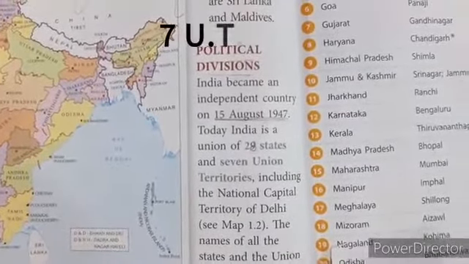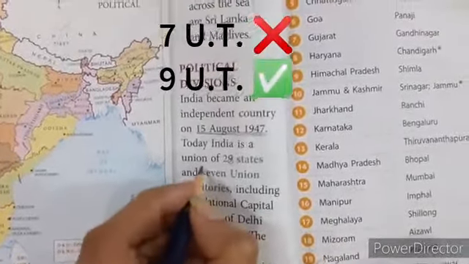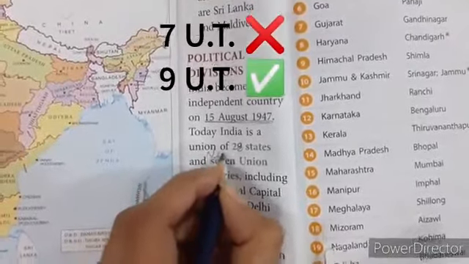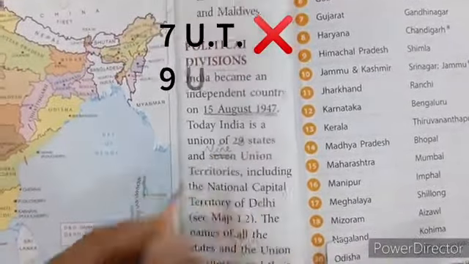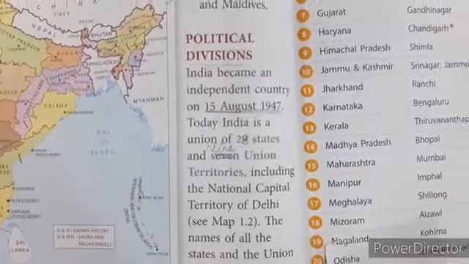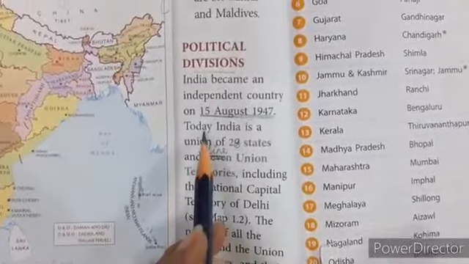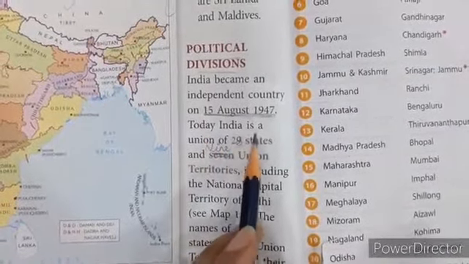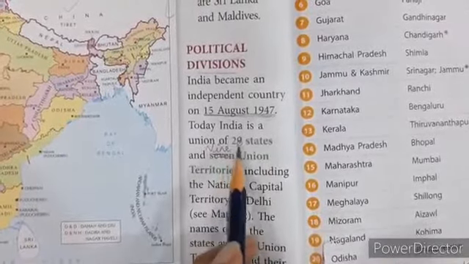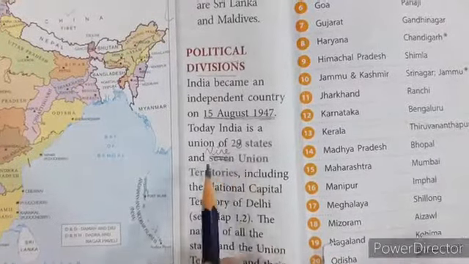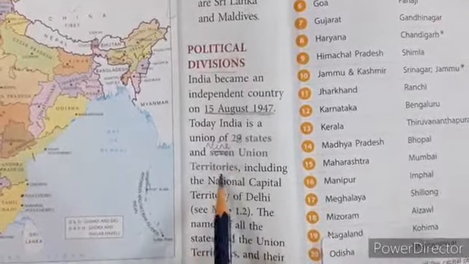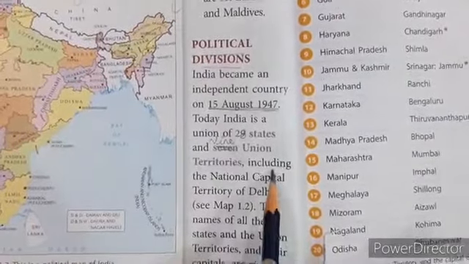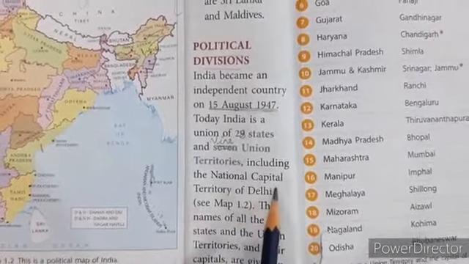And how many union territories? We have 9 union territories, not 7. Now let's read again. Today, India is a union of 28 states and 9 union territories, including the National Capital Territory of Delhi.